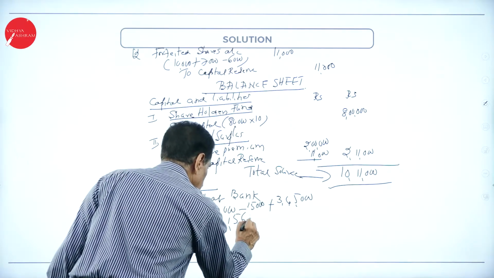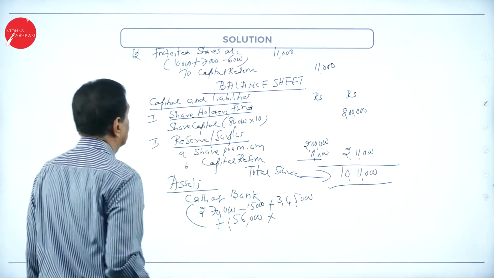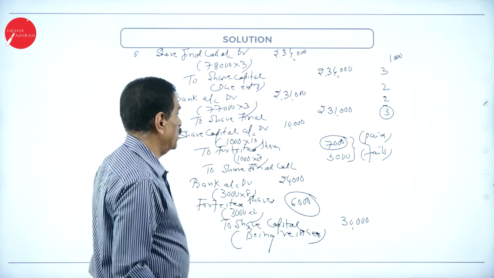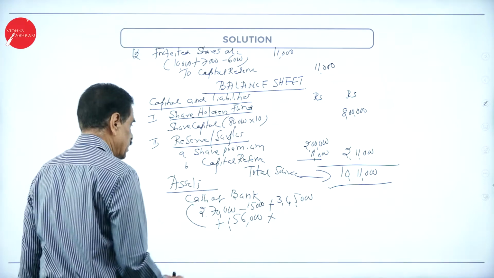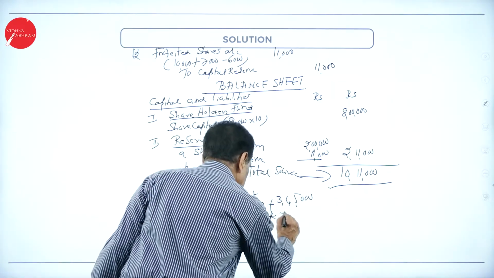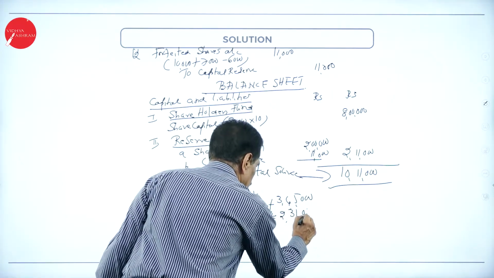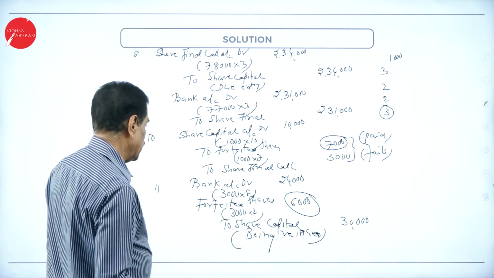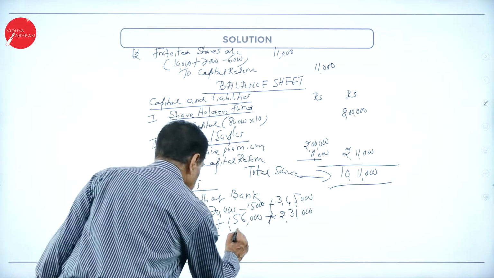Then final call, bank account debtor to share final call account, 2,31,000. Plus forfeited and reissue, bank account debtor, plus 24,000.